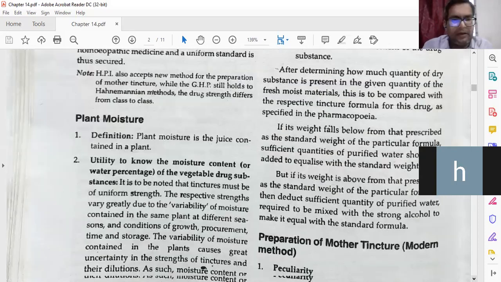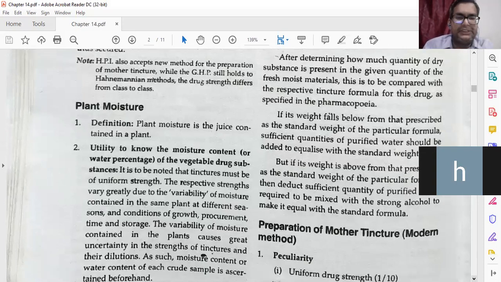Utility: to know the moisture content, or the water percentage, of the vegetable drug substances. By moisture content you can know the amount of alkaloid or the quality of that particular plant, because each plant or each plant part has a specific amount of moisture content, and by that you can classify the plants properly.